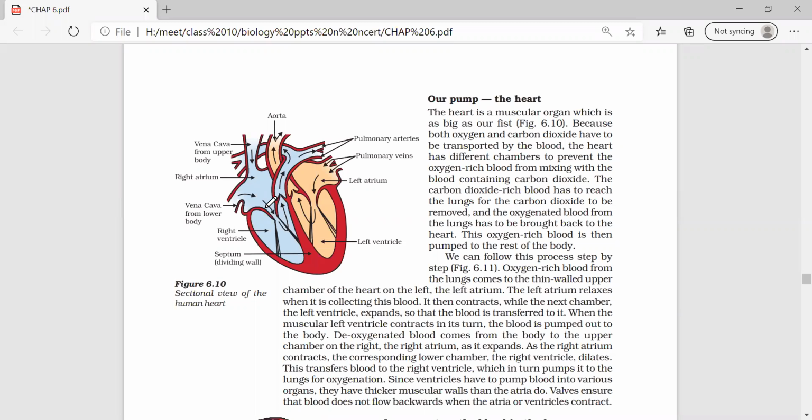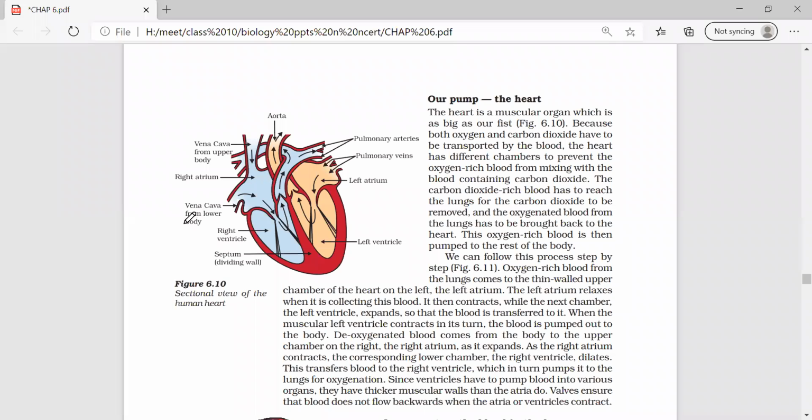Which artery carries the oxygenated blood to the tissues? Aorta, the largest artery. Which brings the deoxygenated blood from the tissues to the heart? Vena cava. Which vein? It's in front of you only, vena cava.